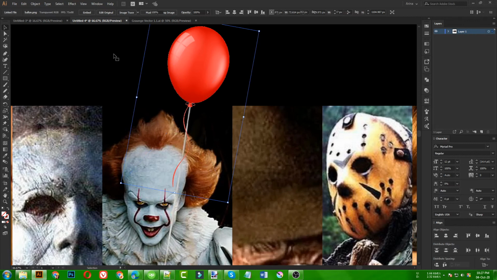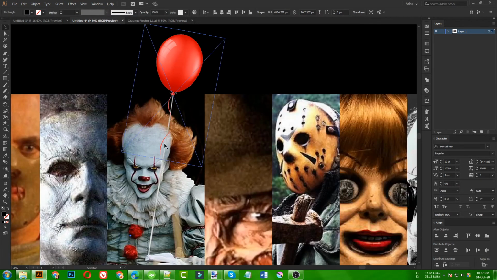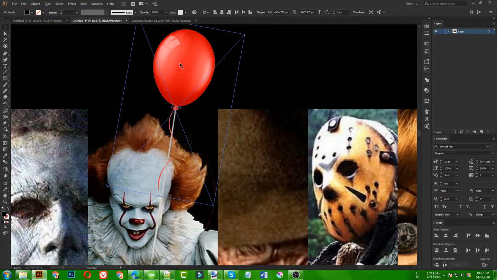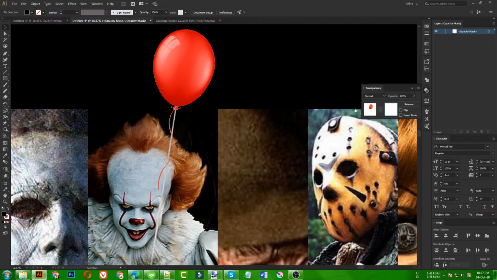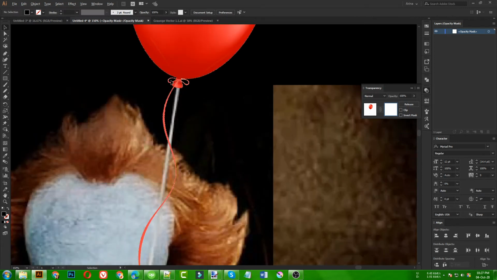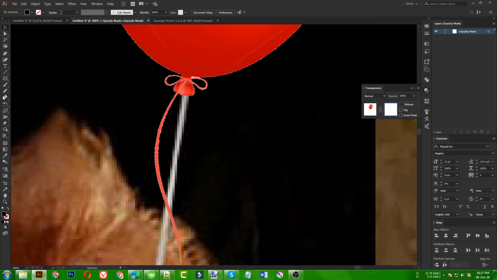Once our balloon is placed, we need to erase this part, but as this is a PNG image, we just cannot simply erase that. So I am going to use my transparency panel here, selecting my balloon here, and if I just open the transparency for it, I can simply draw inside the transparency here. Anything I will draw in black, that area will be invisible. So I am going to use my pencil tool here with the black fill.